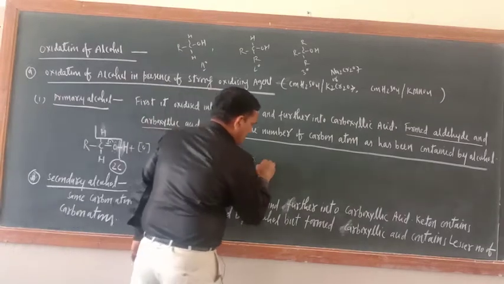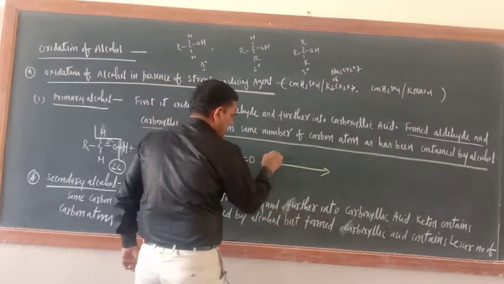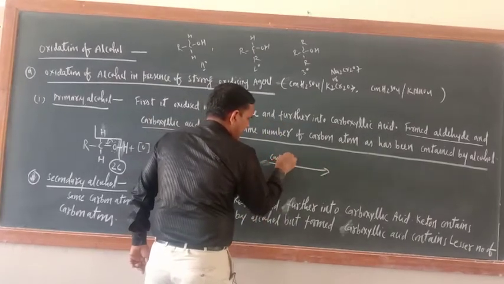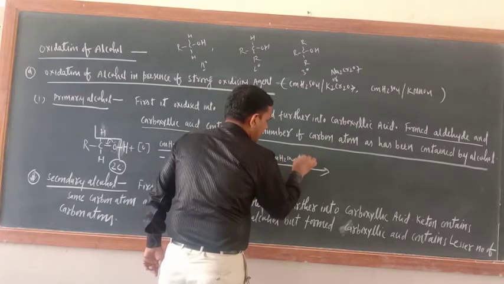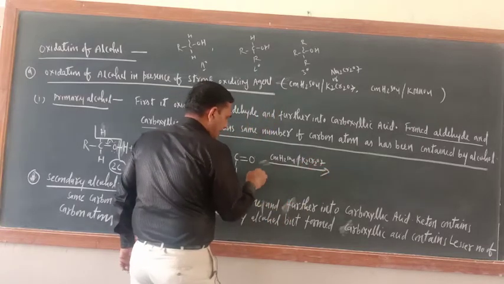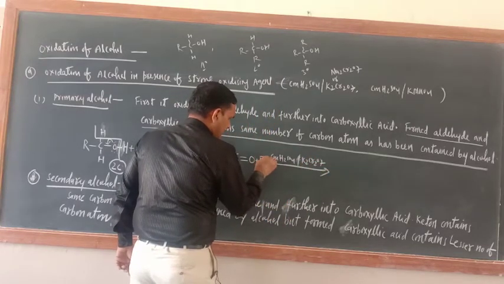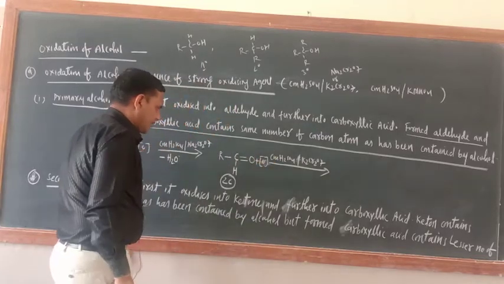Now further you take the same oxidizing agent, concentrated H2SO4 plus Na2Cr2O7. Again it will furnish the nascent oxygen only. So now try to understand.